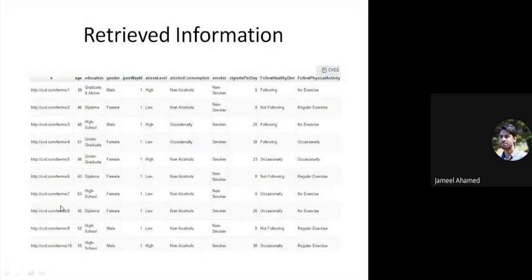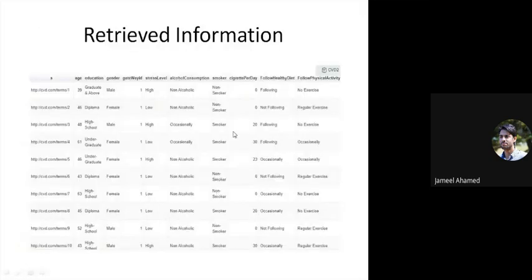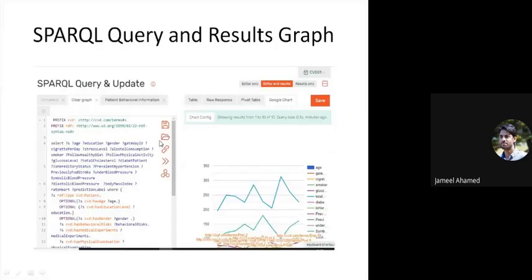Now, this is the information on the basis of the query which we wrote. So we can extract the information. This is my result. We extract the information on the basis of the SPARQL queries. So suppose there's a patient with patient ID 1, his age is 39, graduate and above, and all these are the parameters which are associated with the particular patient. This comes as a result of the data collected using sensors and smart devices. So this is a SPARQL query and results graph. Similarly, we can also write the SPARQL query and generate the graph of the output.